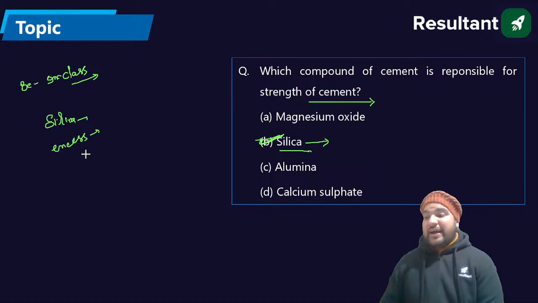So it causes a change in strength. If it is in excess, it increases the strength of cement. It increases the strength, but also increases the setting time. Don't worry, so the answer is B. Next.